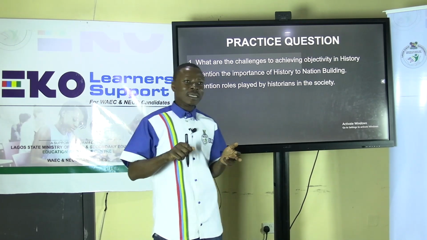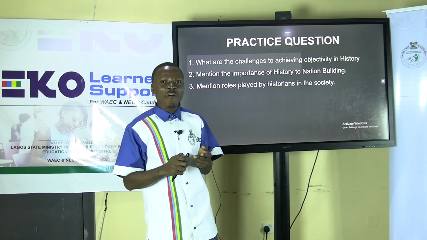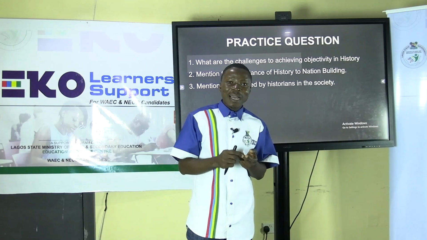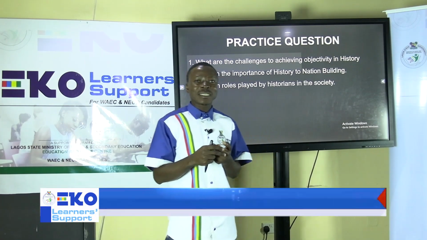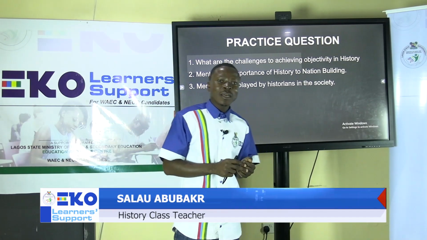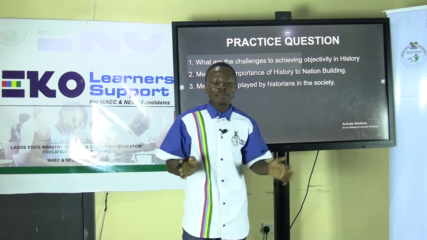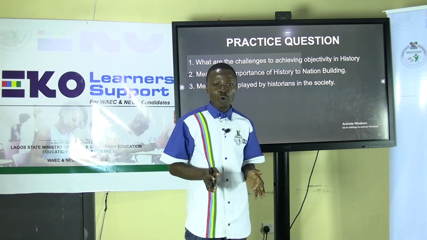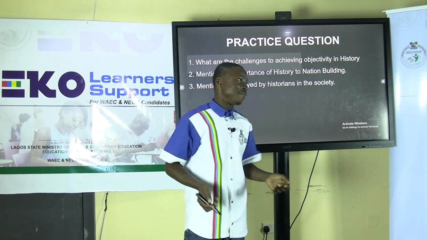Number one, the reason for undergoing a research, the nature of material that is available to the researcher, the interpretation, which is understanding of the material that is available, and the socio-cultural differences and gap between the time the event happens and the time the historian is trying to reconstruct the event.